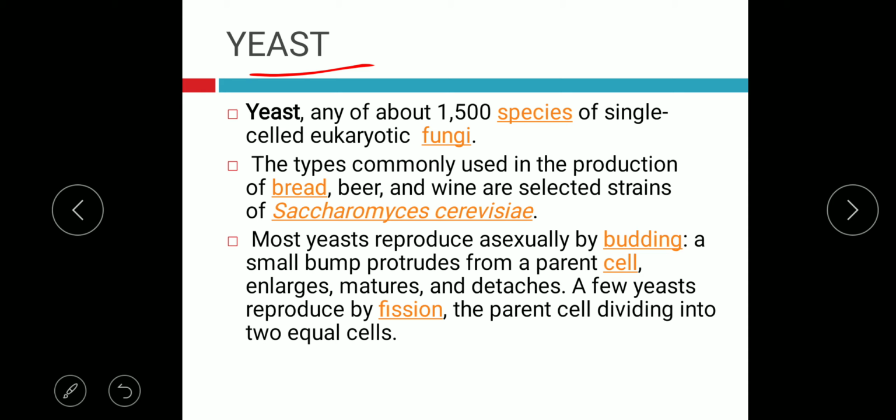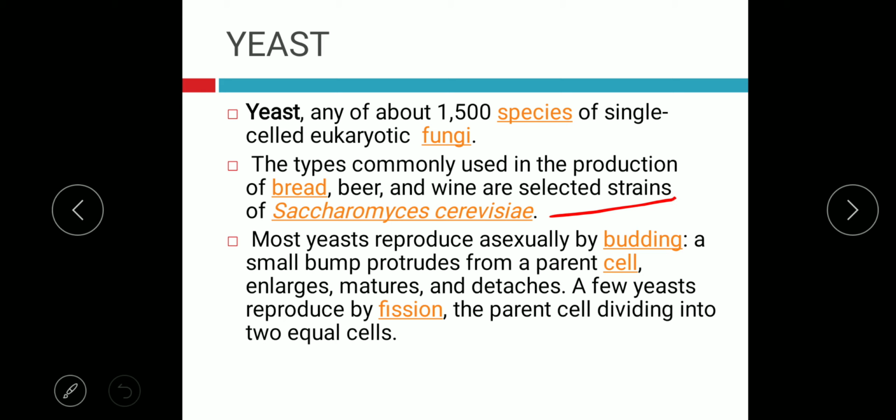This yeast helps the wine and beverage industry as well as the baking industry. Just imagine, a single-cell organism is helping all the wine and beverage industry to survive and sustain.